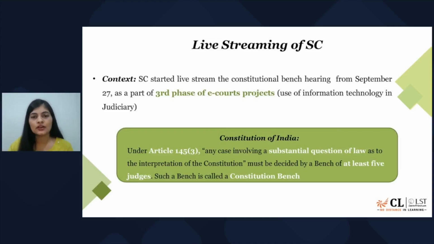So one of those judges is our Chief Justice currently, Justice D.Y. Chandrachud, right? He is one of the most vocal judges you would see. You can go through his lectures also, just in case you're interested. There are certain sessions wherein he has talked about live streaming, digitalization, technology and putting everything online. He talked about it during COVID. So now we can see all of that coming into action.